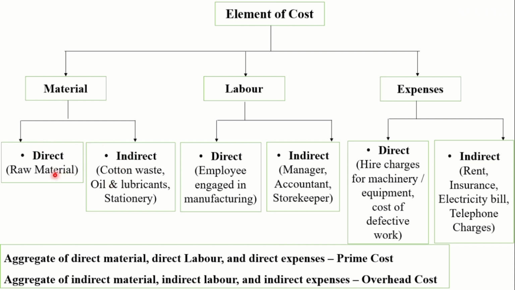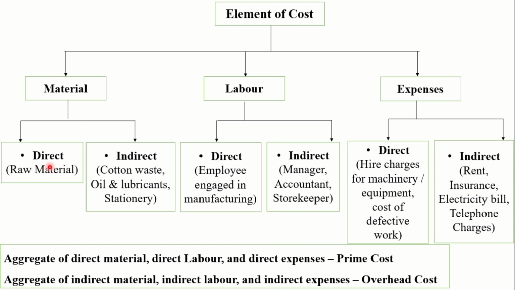Direct material cost indicates the material which can be identified with the individual cost center and which becomes an integral part of your finished good. That material we call a direct material cost.